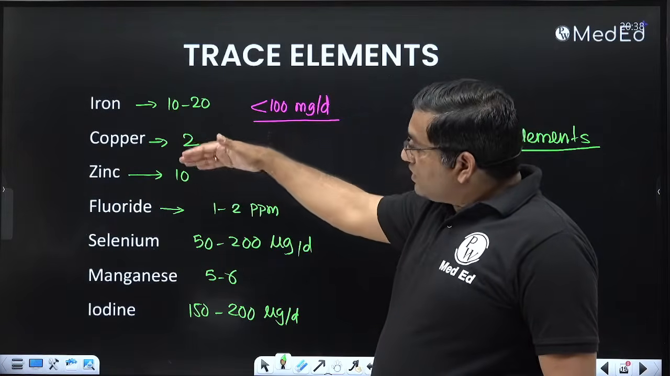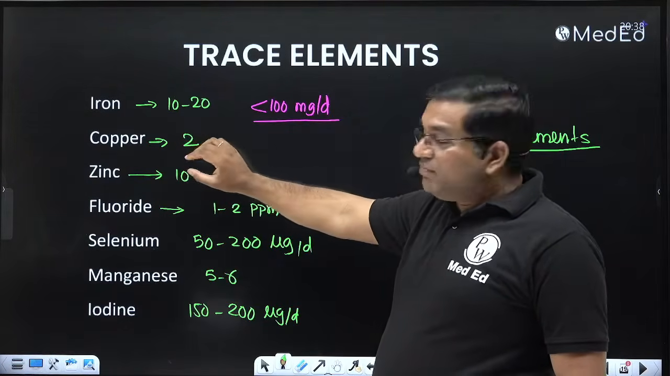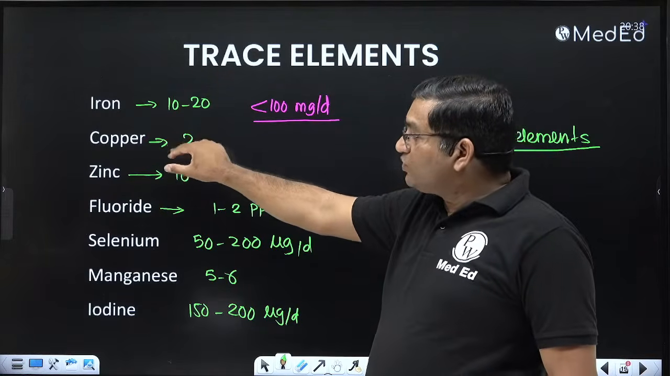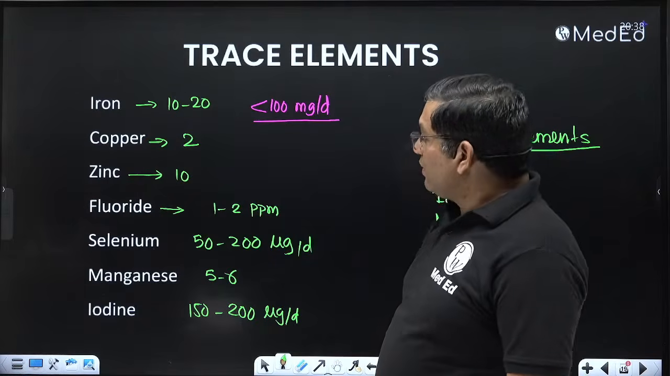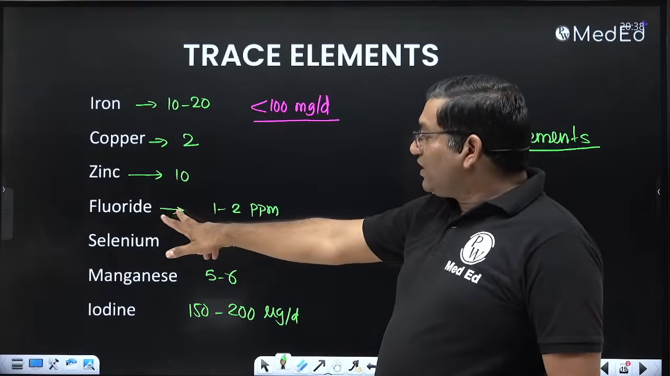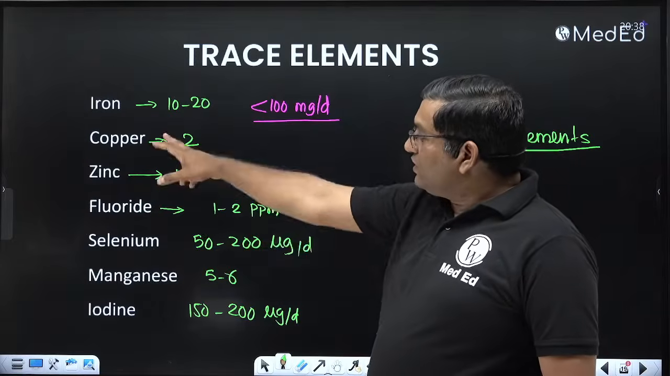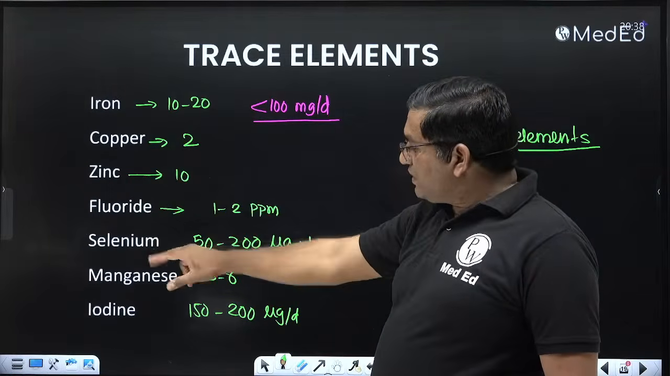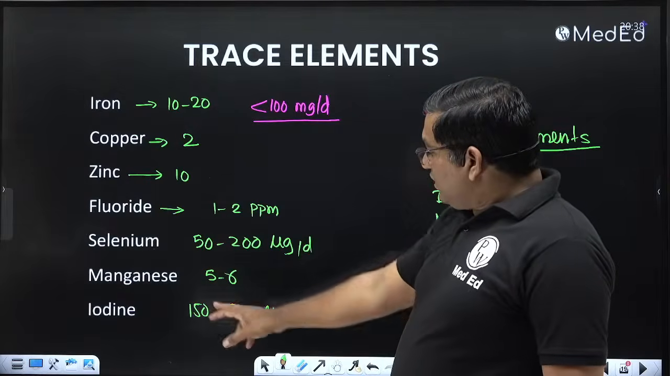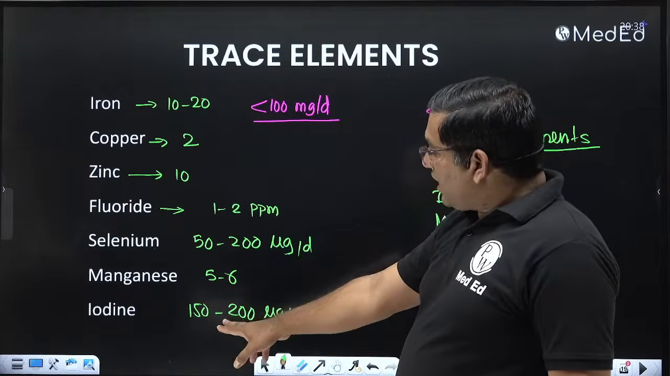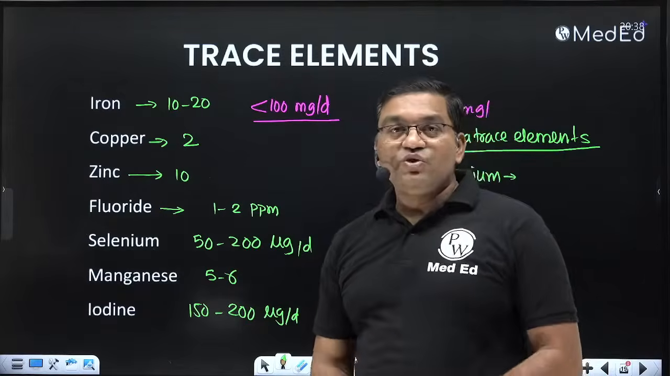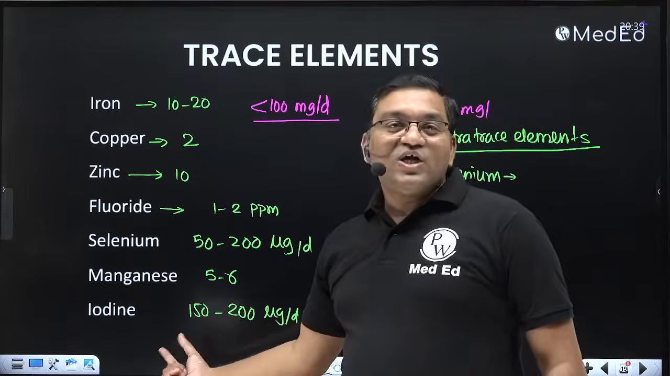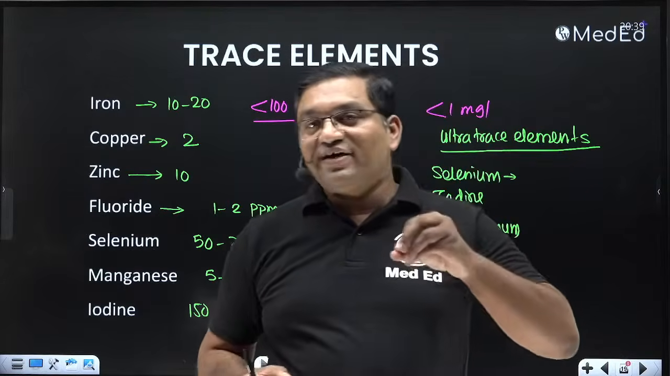For copper and zinc, the important sources are milk, meat, shellfish, seafoods. Then fluoride is present in the drinking water. Selenium is present in seafoods, meat, fish. Manganese is widely distributed. Iodine is present in food grown on the seashore, and mainly in iodized, fortified salt.